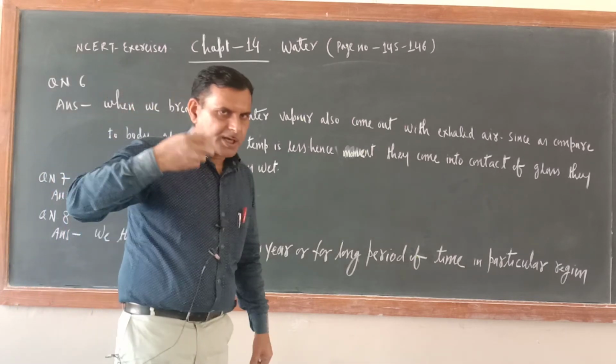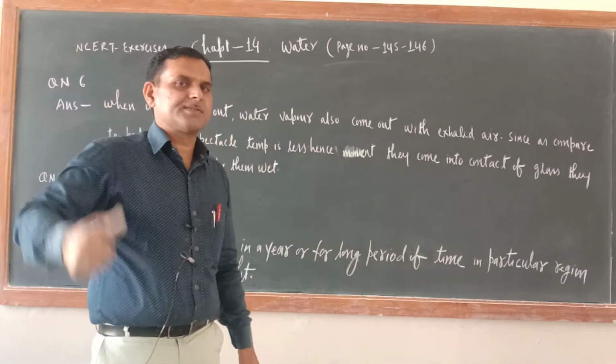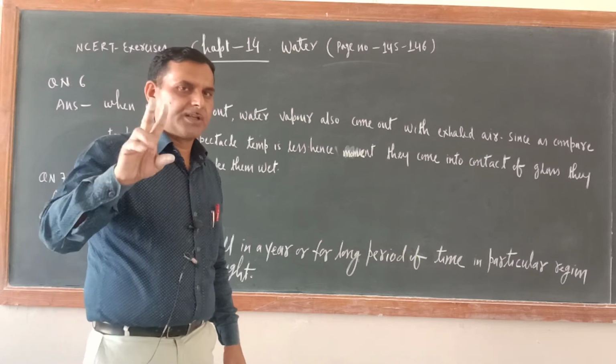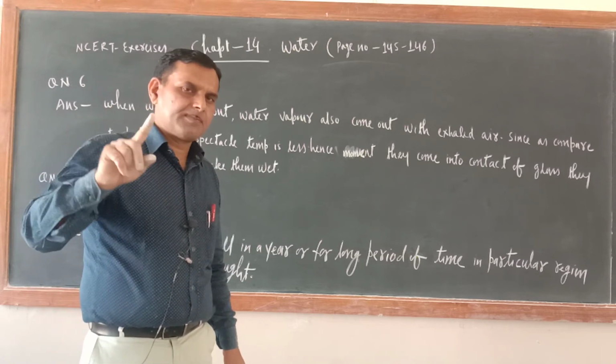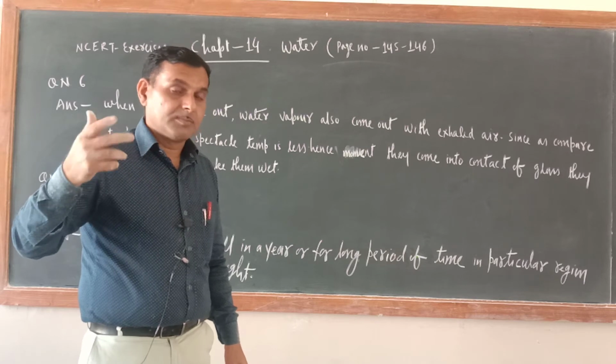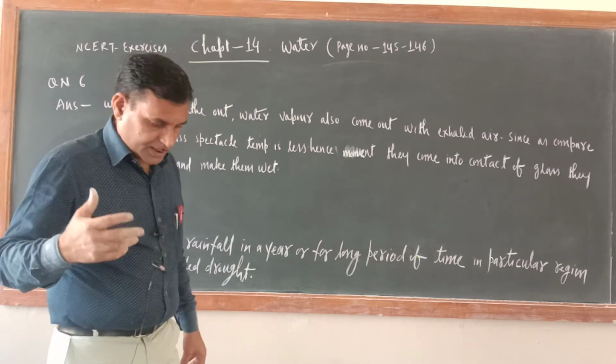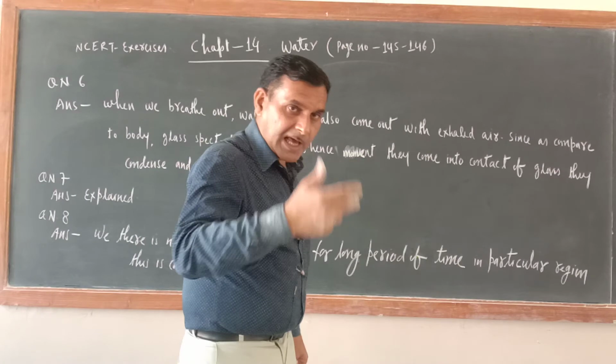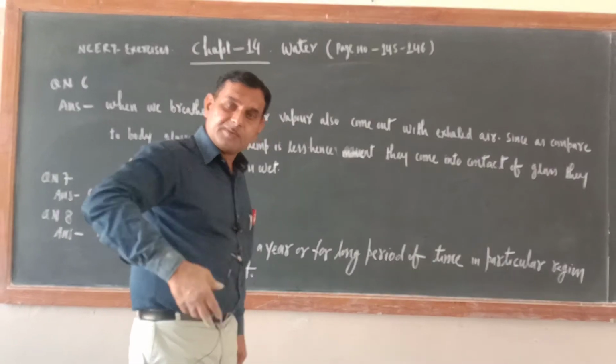Inside our body the temperature is very high. Always remember, a dead body's temperature will be less, but a live body's temperature is always more.